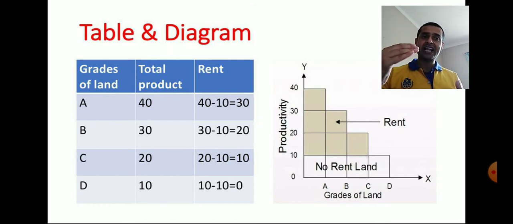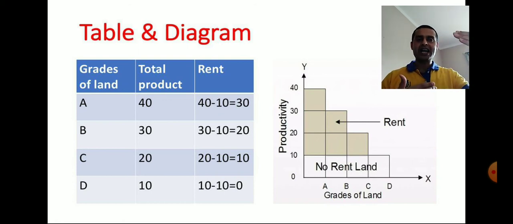Grade A land can produce 40 metric ton, for example. If grade A land can produce 40 metric ton, grade B land cannot produce that amount. It is slightly less, that is 30 metric ton. Similarly, grade C land can produce 20 metric ton, and lastly, grade D land can produce 10 metric ton. This is how lands are graded on the basis of their productivity.